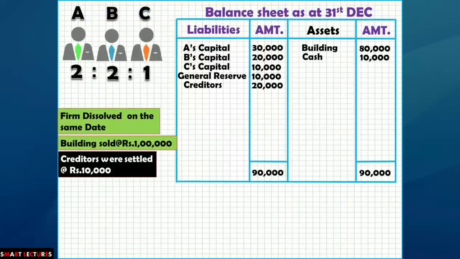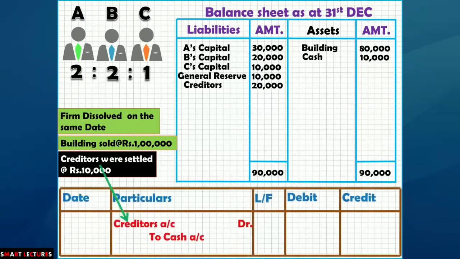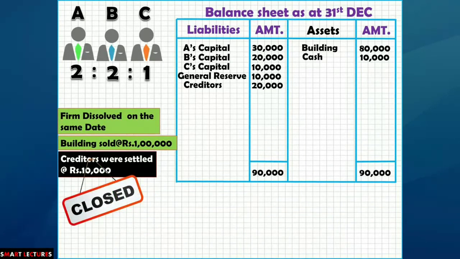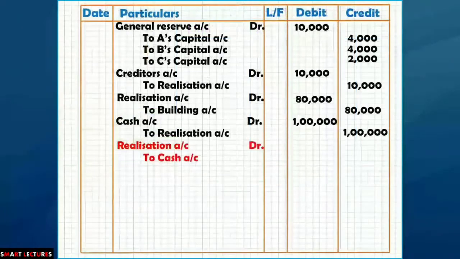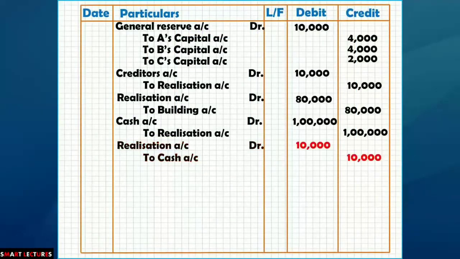Then creditors were paid at rupees 10,000. Normal journal entry is creditors account debit to cash account. But in this situation, creditors account has been closed. So the journal entry will be realization account debit to cash account, rupees 10,000.